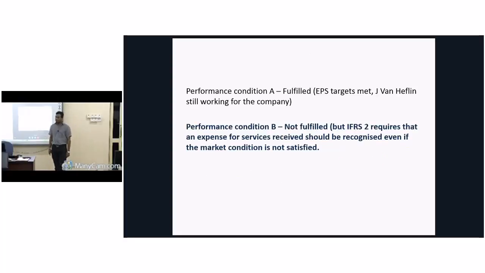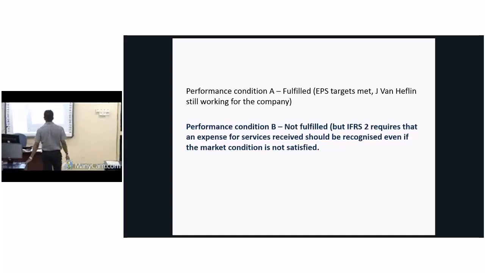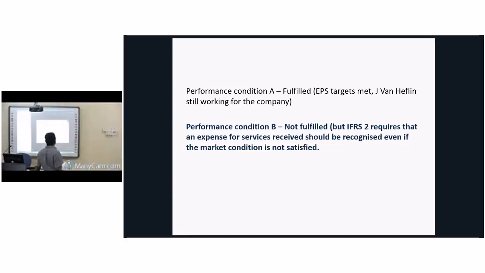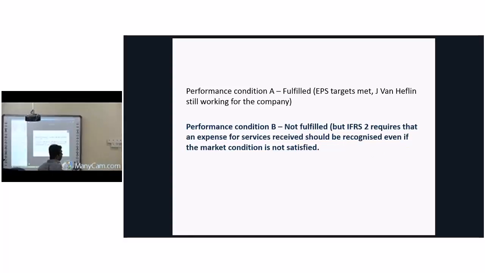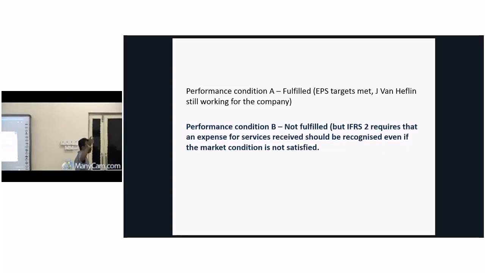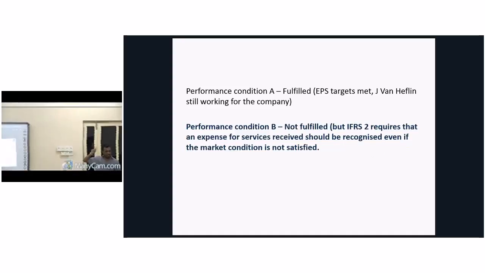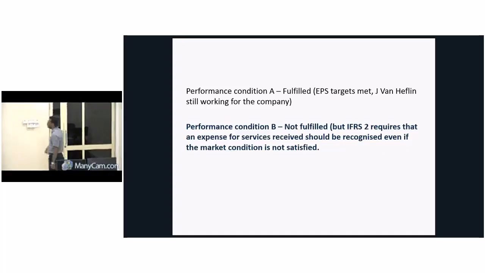You have to decide now whether performance condition A is satisfied. Yes or no? Fulfilled. Why? EPS should be only 4%. Even though it is deteriorating over the 3 years, it is 4.2, 4.1 something. It means it is more than 4%. Therefore, it is satisfied.